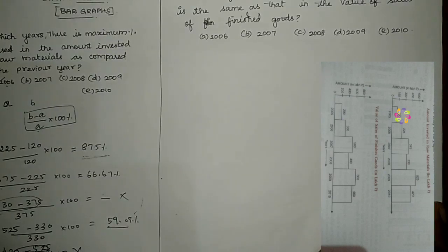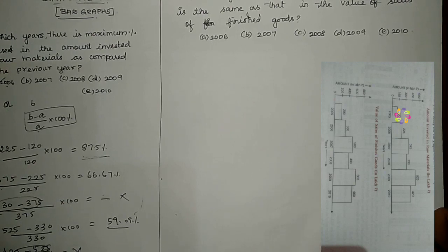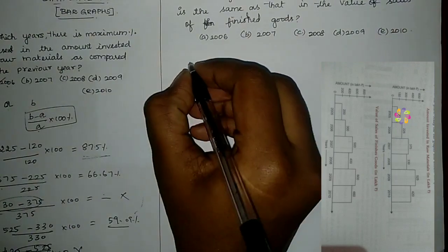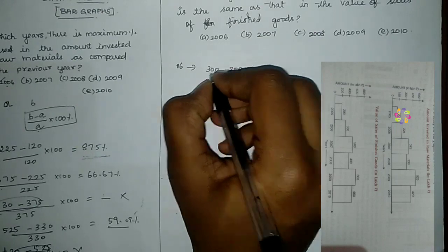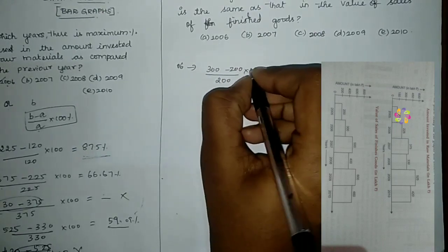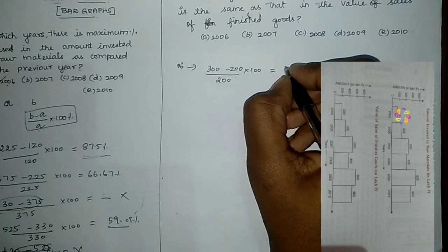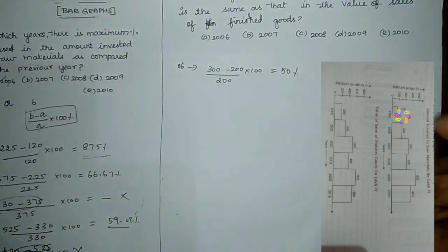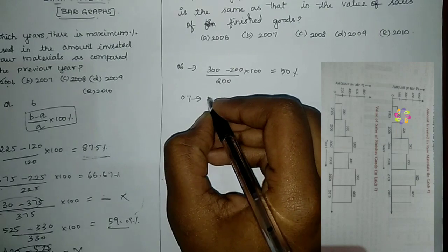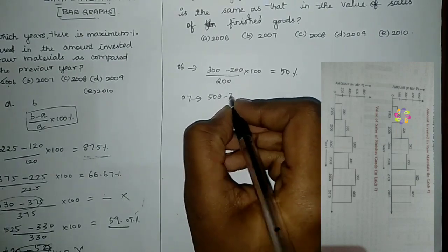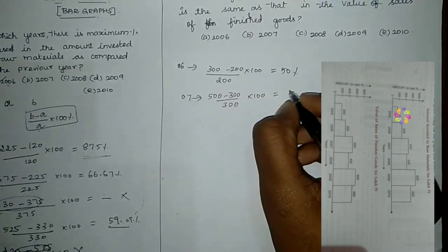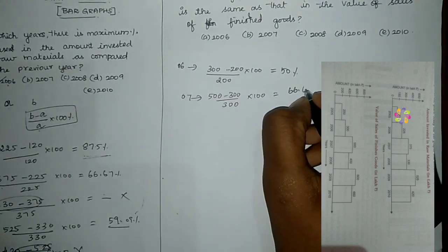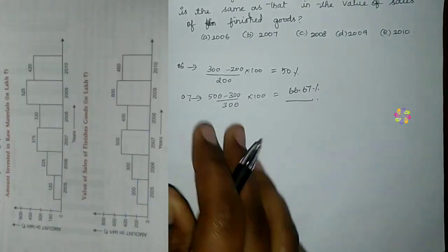As we compared the previous value to the current value for raw materials, we do the same with finished goods. In 2006 we get 300 minus 200 by 200 into 100, approximately 50 percent. In 2007 we do 500 minus 300 by 300 into 100, and we get approximately 66.67.